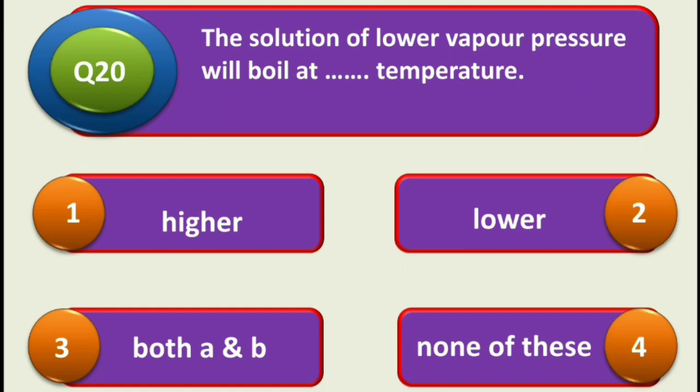Question number 20. The solution of lower vapor pressure will boil at dash dash temperature. First one is higher, second one is lower, third one is both A and B, and fourth one is none of these. And the correct answer is higher. So the solution of lower vapor pressure will boil at higher temperature.